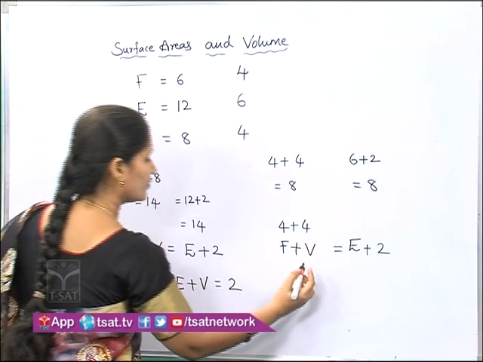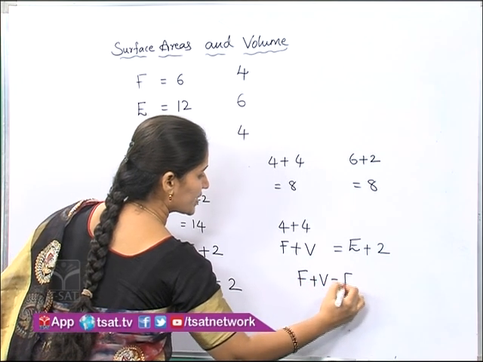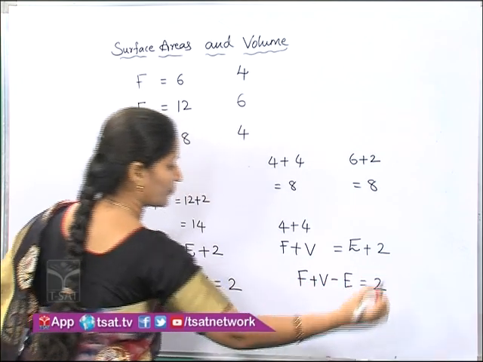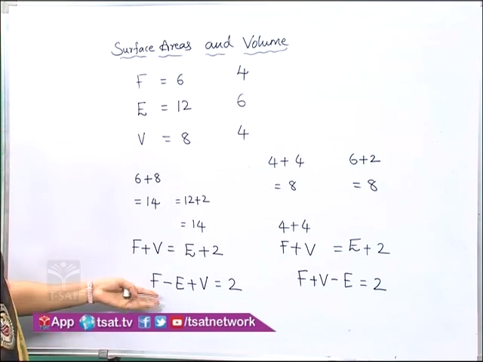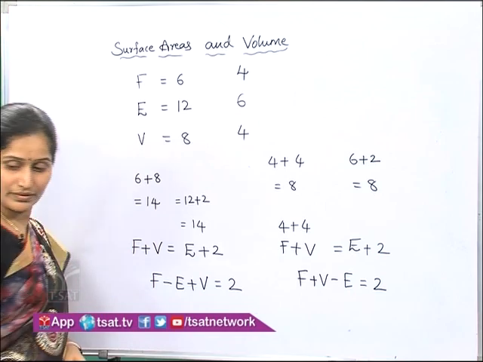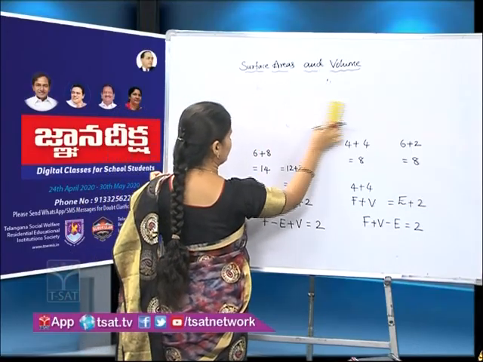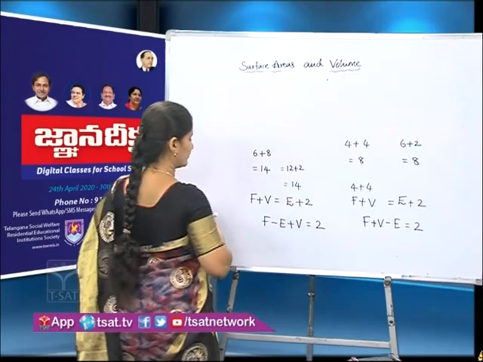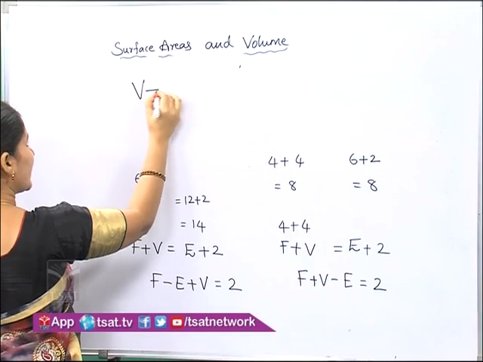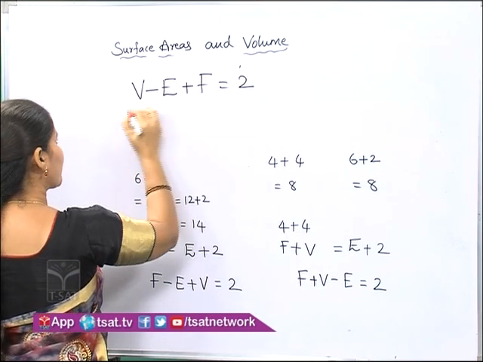And here also the same, F plus V minus E equals 2. So the same you can also write as V minus E plus F equals 2.